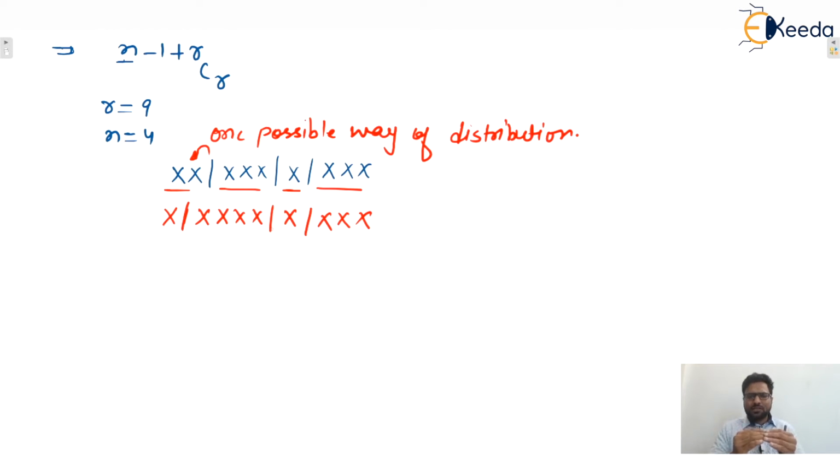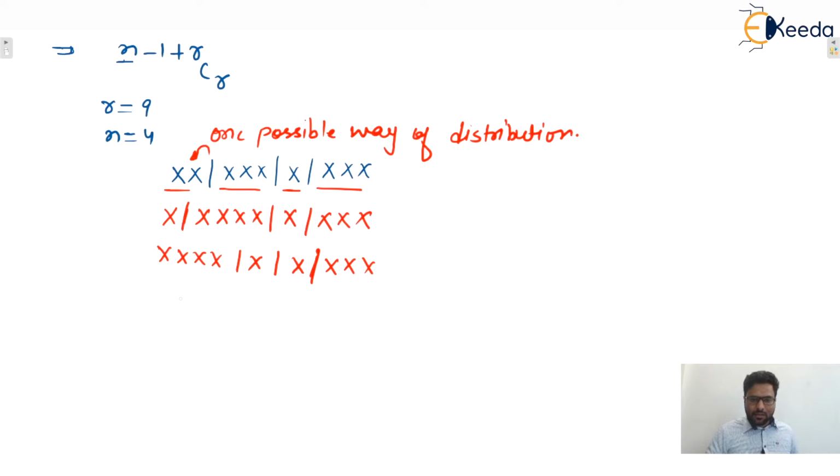Yes, permutation means all possible arrangements. So we can say that this is also one possible, isn't it? Next one, you only tell me whether this one is possible or not. Yes, this one is also possible, and we can say that this is also a permutation of this particular word. Yes or no?